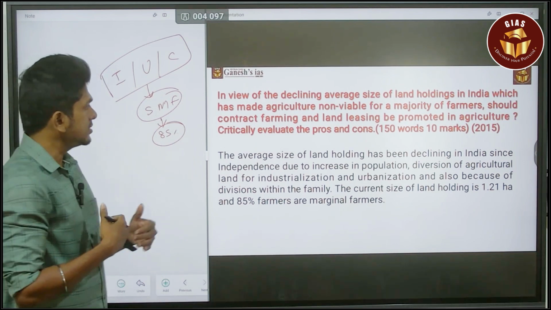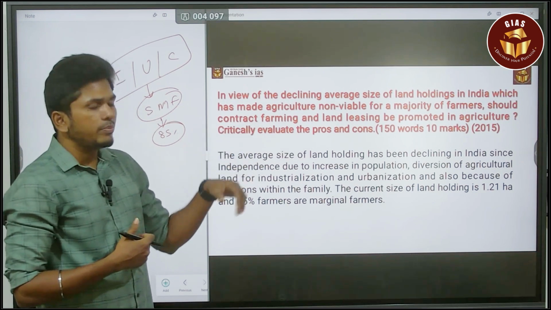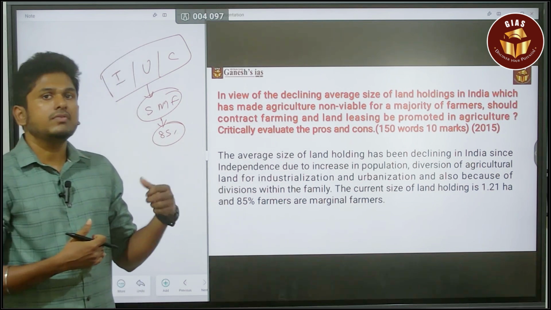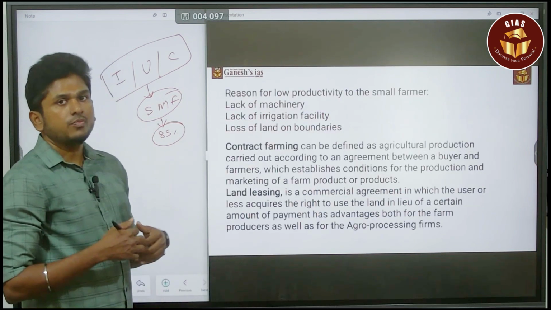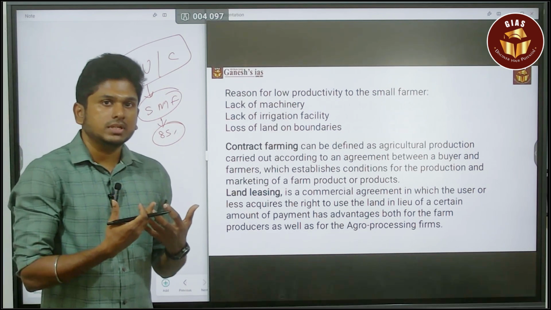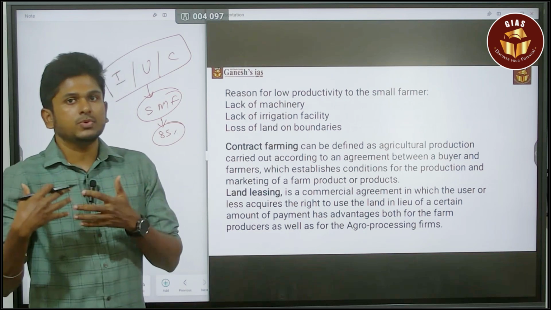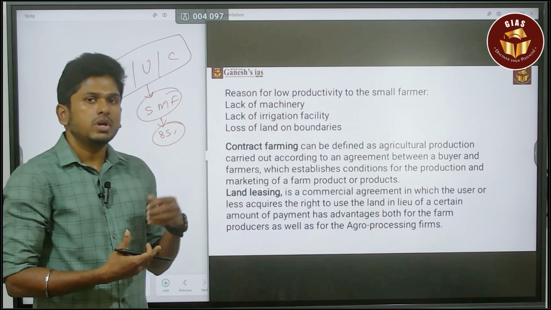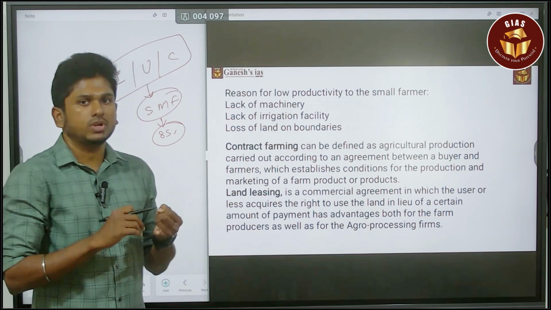Next part, you have to speak about why farming is becoming non-viable for the majority of farmers. The majority of farmers are small and marginal farmers. Why is it non-viable? The first reason is lack of machinery. Being a small and marginal farmer, I can't invest in machines like tractors or any machines that help to harvest or sow in my field. So I won't have any equipment or technologies to invest in my field. That is one of the negatives.